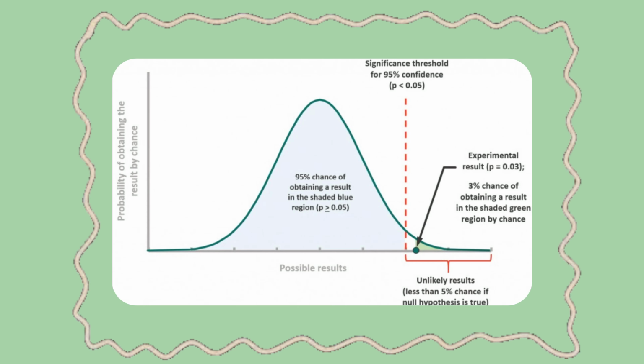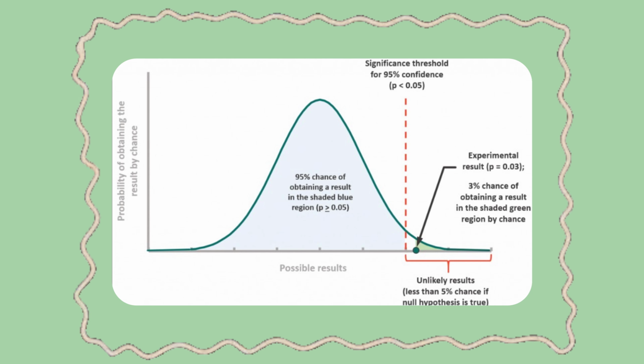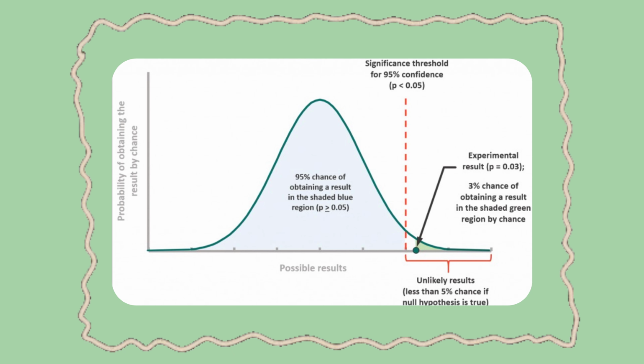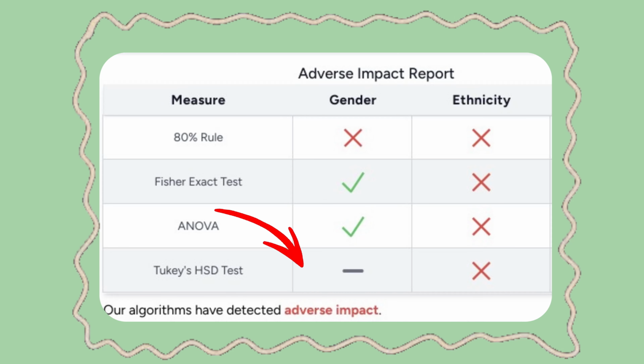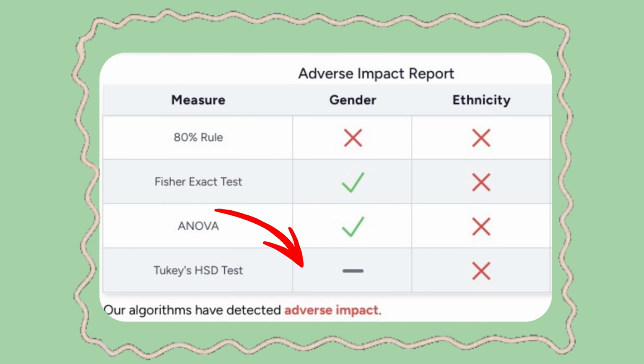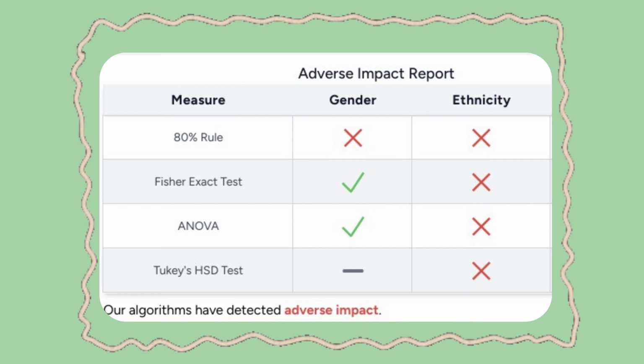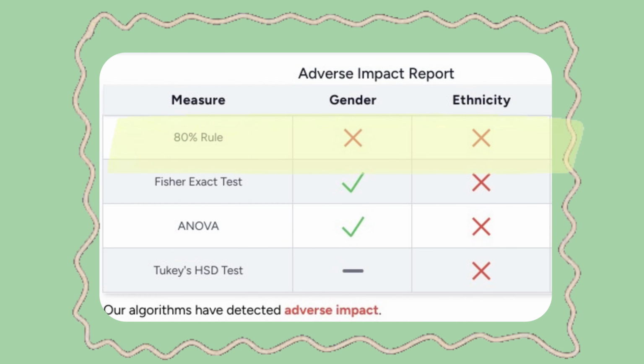If the result crosses a certain threshold, we say it's statistically significant. In other words, we're confident the difference is real and not just a fluke. When adverse impact is detected, it is important to dive a little deeper to understand why it has occurred. For example, take a look at the cover page on the screen. In this dataset, adverse impact was flagged for the gender and ethnicity columns.